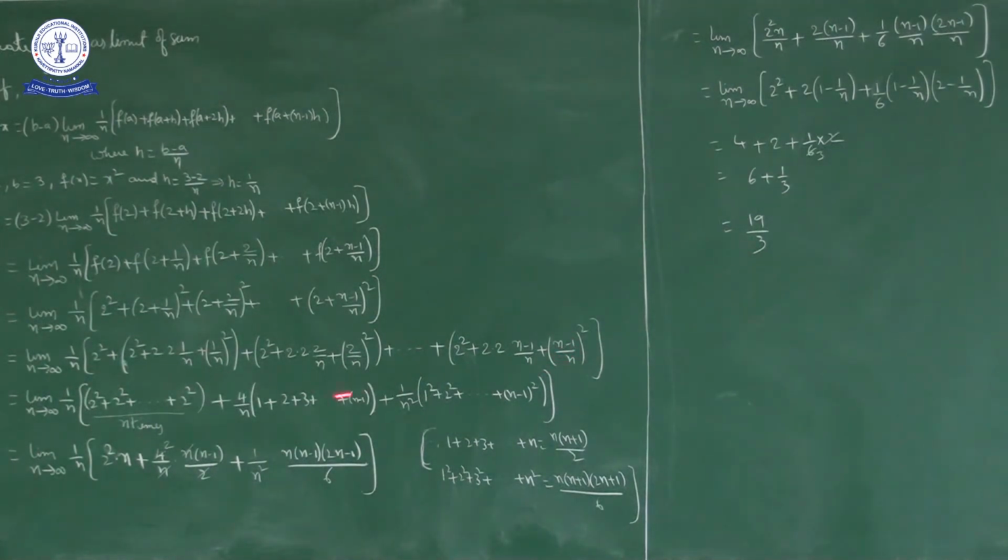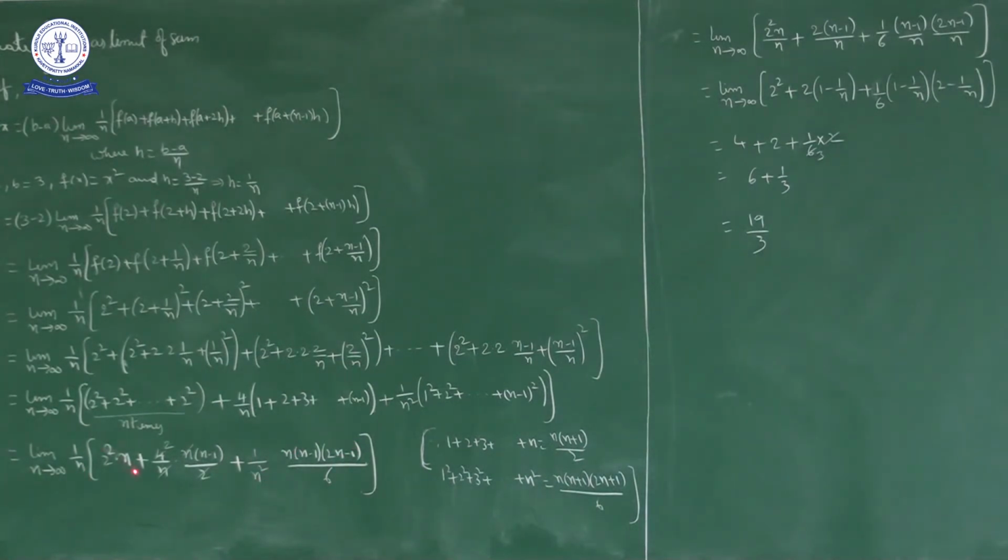Okay, limit n approaches infinity 1 by n into 2 square plus 2 square plus 2 square and so on up to 2 square, how many times? n times. So what we get? 2 square into n. Plus 4 by n into the sum of the first n minus 1 natural numbers, which is n into n minus 1 by 2. n gets cancelled, 2 gets cancelled. Plus 1 by n square into 1 square plus 2 square plus 3 square and so on up to n minus 1 whole square, which is n into n minus 1 into 2n minus 1 by 6. Here n gets cancelled.